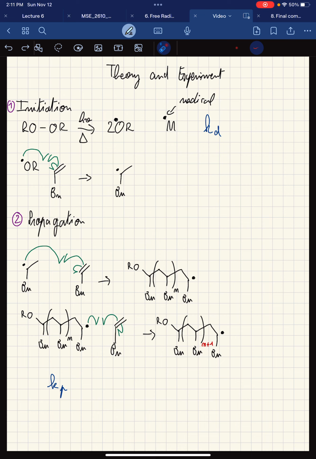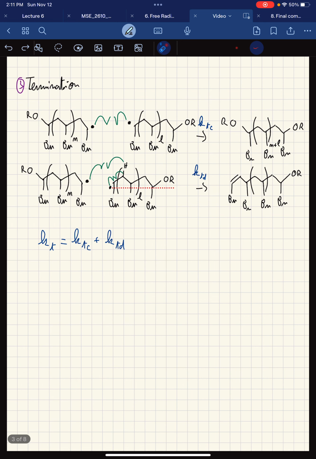away from this is that during initiation, we have a rate constant of initiation, propagation, a rate constant of propagation, and same as well for termination, where there is a rate constant associated with combination, disproportionation, which we can combine as a rate constant of termination.